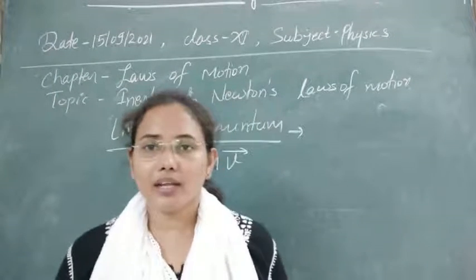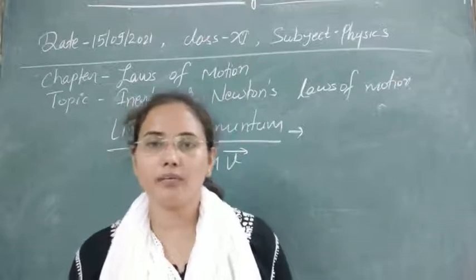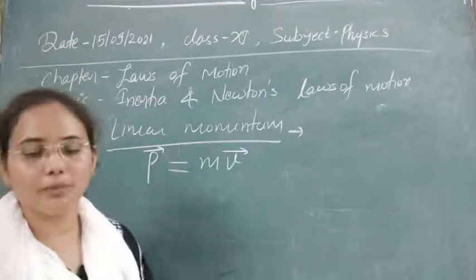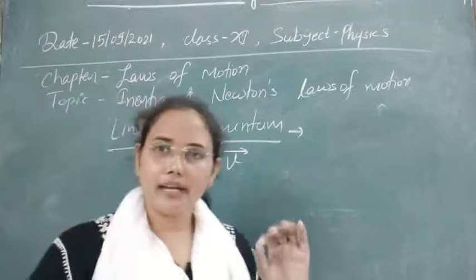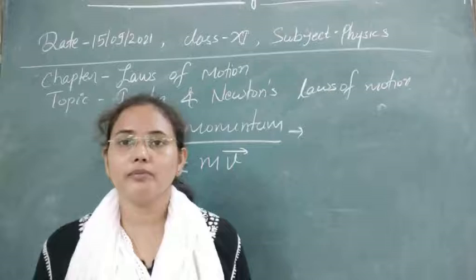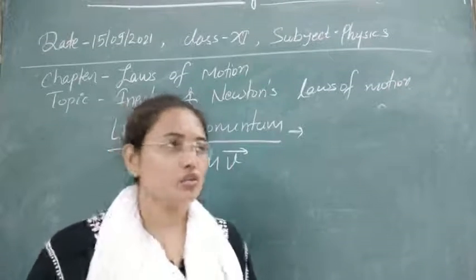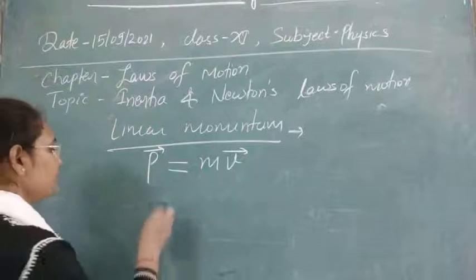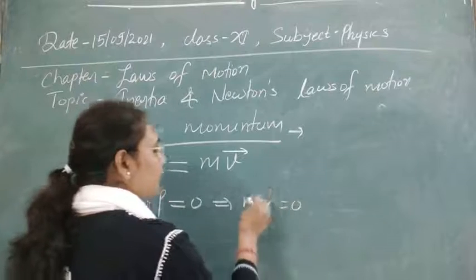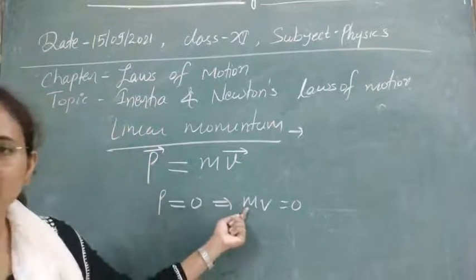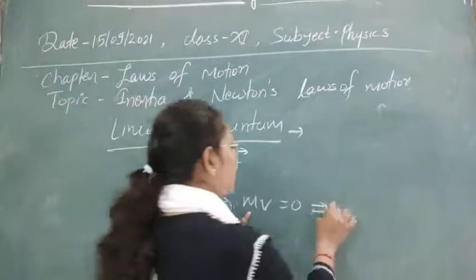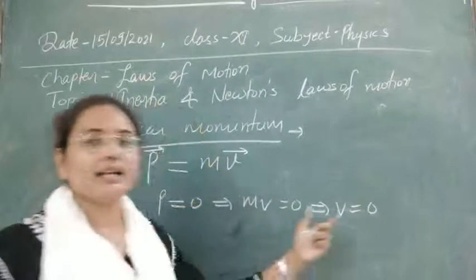Now what is the physical significance or physical meaning of linear momentum? Linear momentum is a measure of motion of the body. It gives us clear information about the motion of the body, whether the body is in motion or not. If the momentum of the body is 0, then the product mv will be 0. And as in classical mechanics I have told you, mass cannot be 0. We are only studying massive bodies. So v is equal to 0, means the particle is at rest.